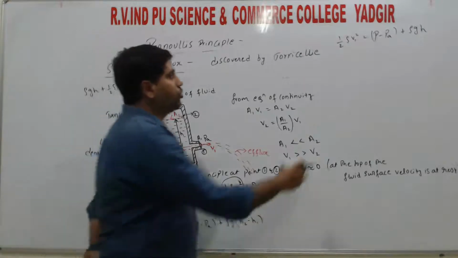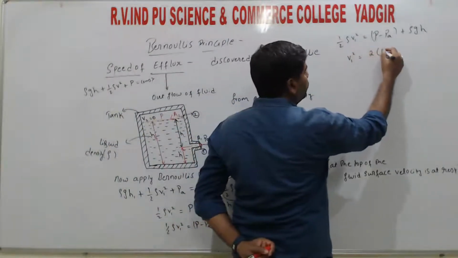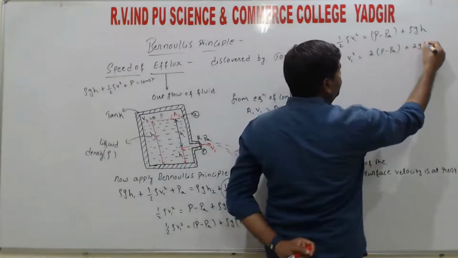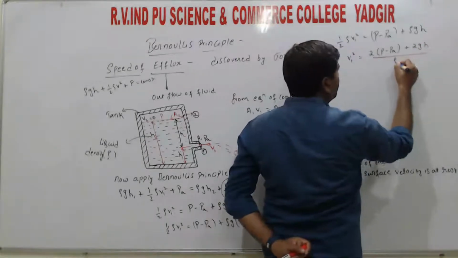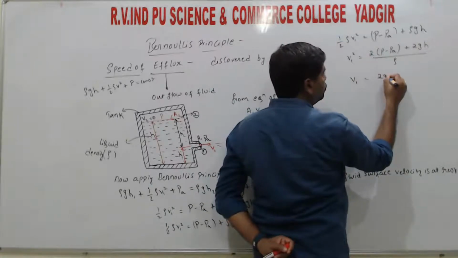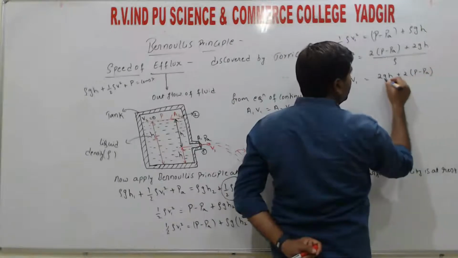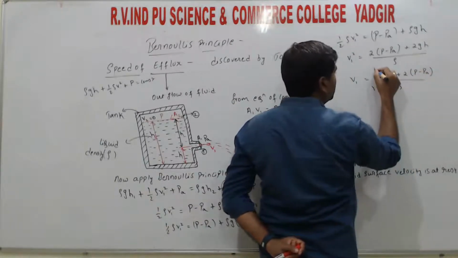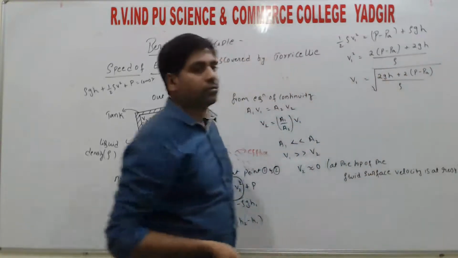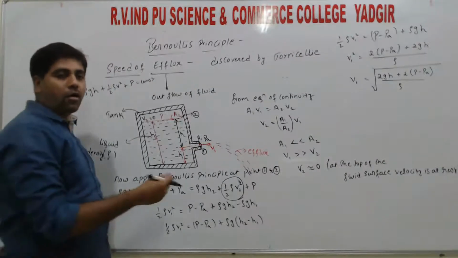What we need is V1 square, right? So V1 square is equal to 2 into P minus Pa plus 2gh, whole divided by rho. So V1 is equal to the square root of 2gh plus 2 into P minus Pa divided by rho. So this is the velocity of the fluid outflow, right?